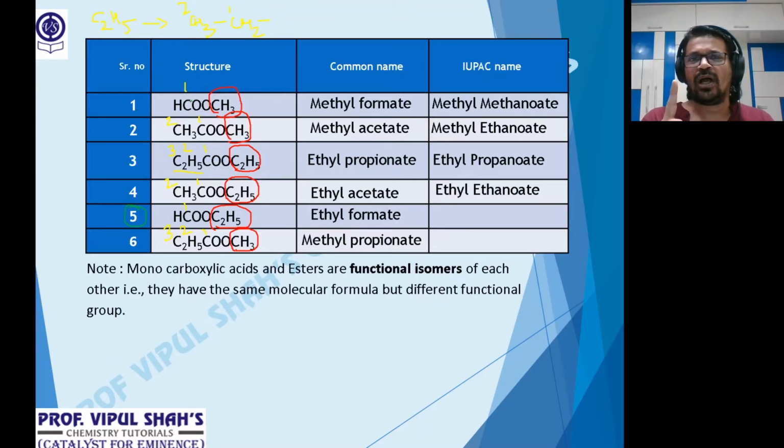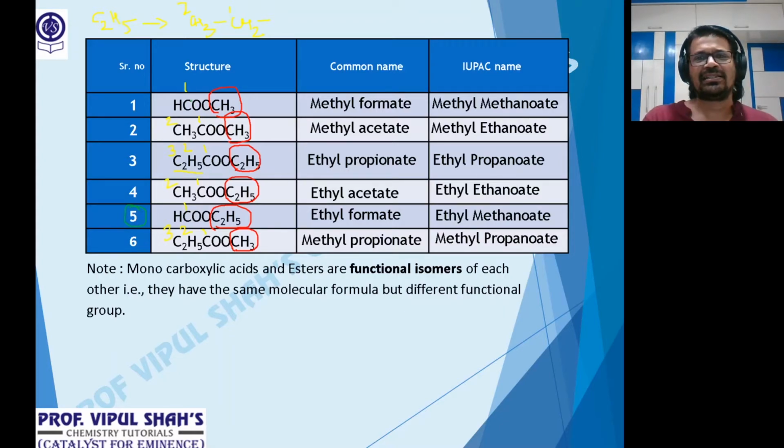Fifth one, ethyl formate. So ethyl formate, 1, methane, methanoic acid. So methanoate. So again, ethyl methanoate. And the last one, methyl, 3 carbon atoms on the acid part, acid with 3, propane, propanoic acid. So methyl propanoate.